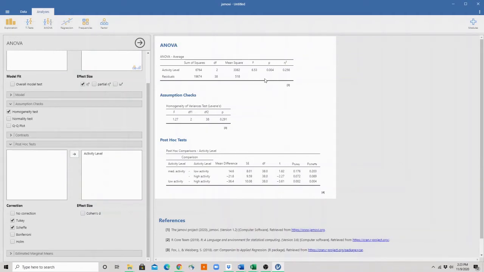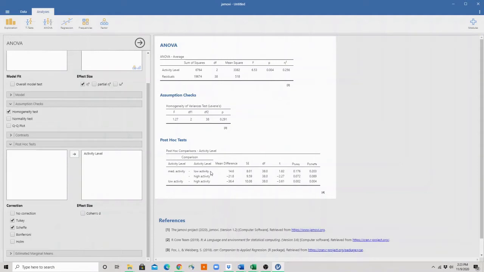What is it I'm looking at? Well, what I see here is that my p-value is significant. So I have a significant difference for the ANOVA. There's a difference in the means of the groups, which means that low activity, medium activity, and high activity, somewhere in there, some of those groups or all of those groups are different from each other. What I want to look at is my post hoc test, and the post hoc test is going to tell us whether it's medium activity to low activity.